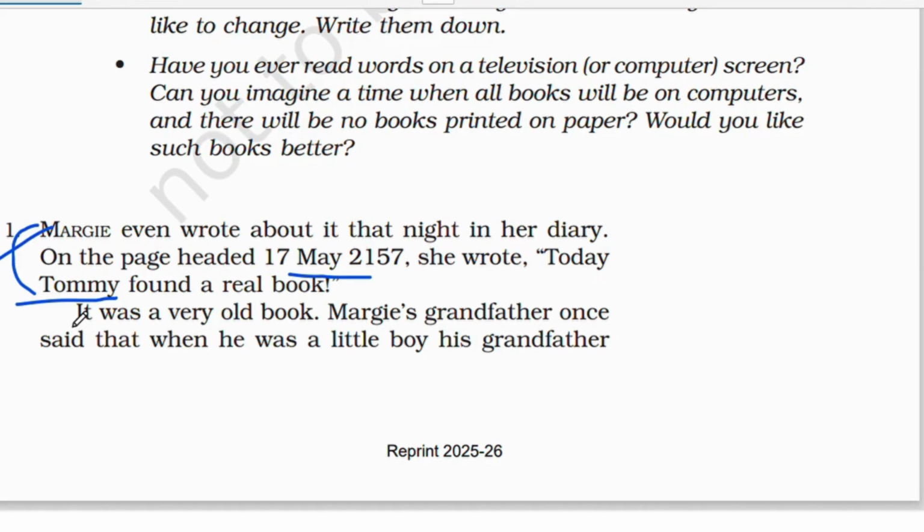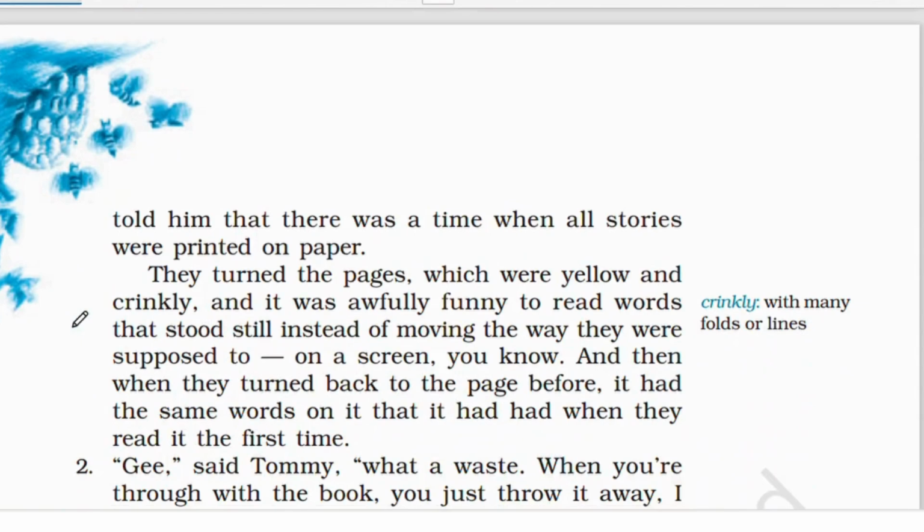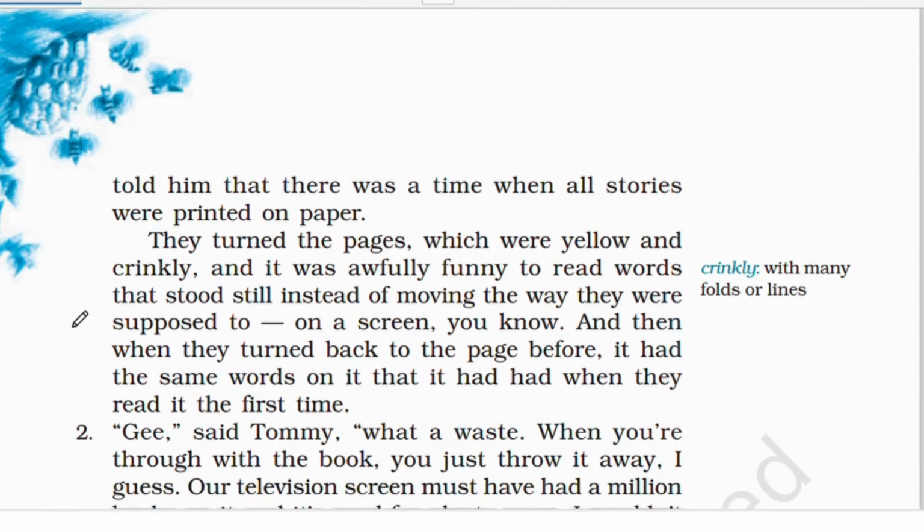He said that when he was a little boy, his grandfather... So this book belongs to Margie's grandfather's grandfather. Margie's grandfather told him that there was a time when all stories were printed on paper. All of the stories which we are reading right now were printed on paper, so there used to be a time like that.